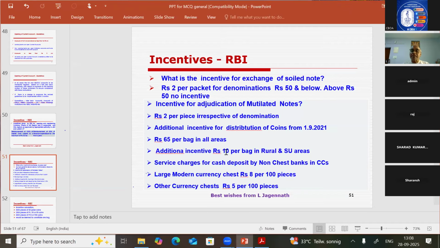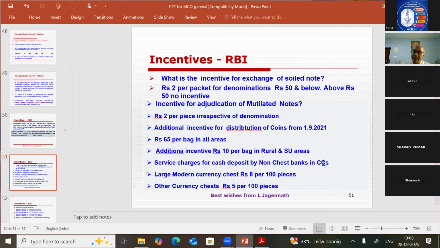There is an additional incentive of rupees 10 per bag in rural and semi-urban areas. Over and above the 65 rupees, if coins are distributed to customers through rural and semi-urban branches, we get an additional incentive of 10 rupees per bag. Besides that, what is the other incentive? Service charges for cash deposit by non-chest banks in a currency chest.